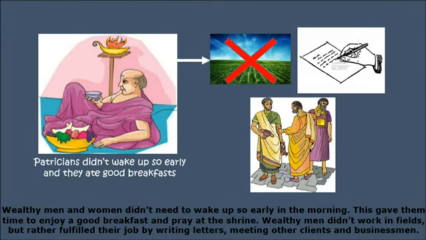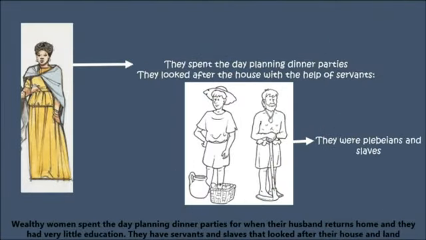Wealthy men and women didn't need to wake up so early in the morning. This gave them time to enjoy a good breakfast and pray at their shrine. Wealthy men didn't work in fields, but rather fulfilled their job by writing letters, meeting other clients and businessmen. Wealthy women spent the day planning dinner parties for when their husband returns home, and they had very little education. They had servants and slaves that looked after their house and land.